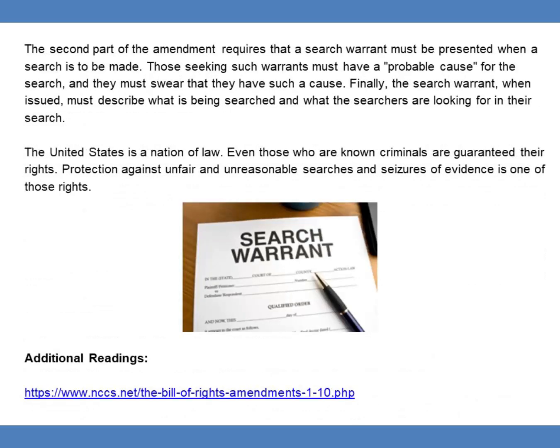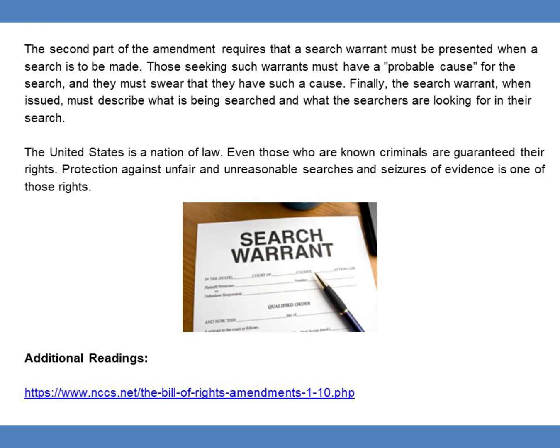The second part of the amendment requires that a search warrant must be presented when a search is to be made. Those seeking such warrants must have a probable cause for the search, and they must swear that they have such a cause. Finally, the search warrant, when issued, must describe what is being searched and what the searchers are looking for in their search.